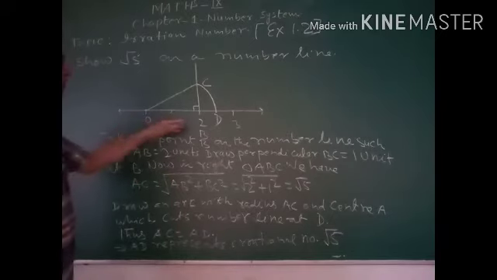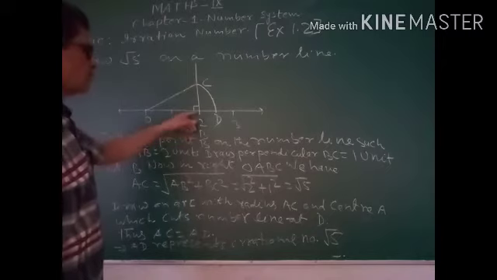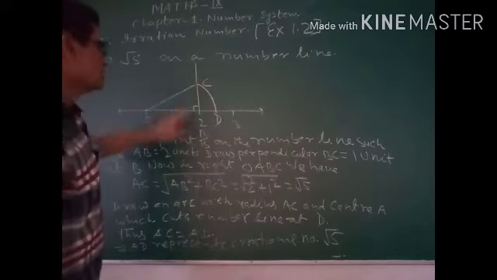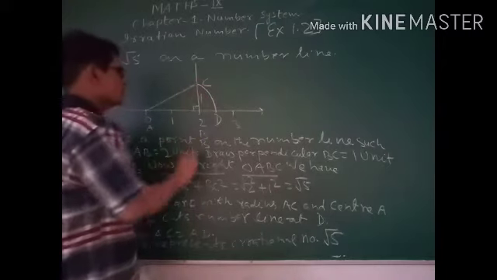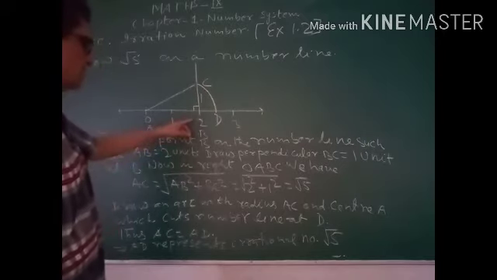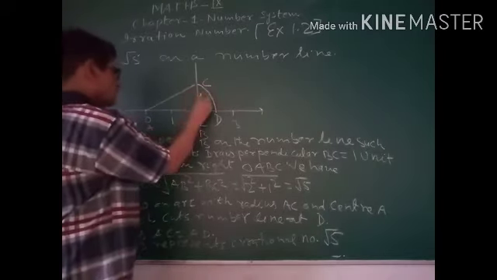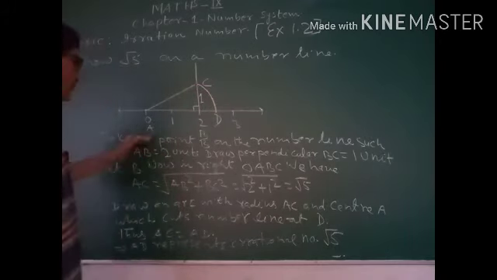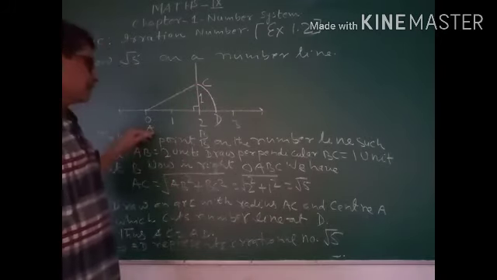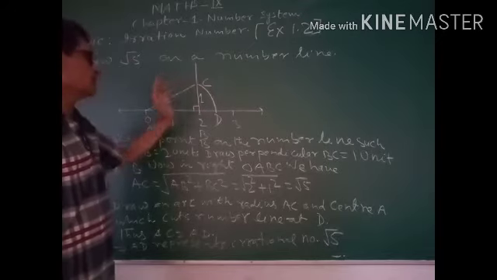Now draw a perpendicular at the point B and cut 1 unit from this perpendicular, that is BC equals 1 unit. This is how we have a right angle triangle ABC.